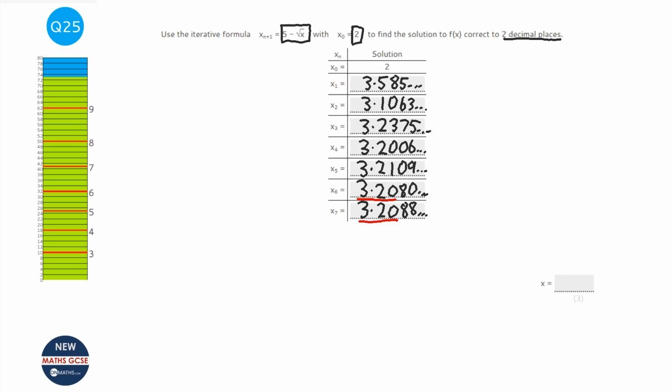3.208 and so on. So it says it wants the solution correct to 2 decimal places. Now 3.20 is not going to be the right answer, because if I have a look, the next one is an 8. So my answer will be 3.21.